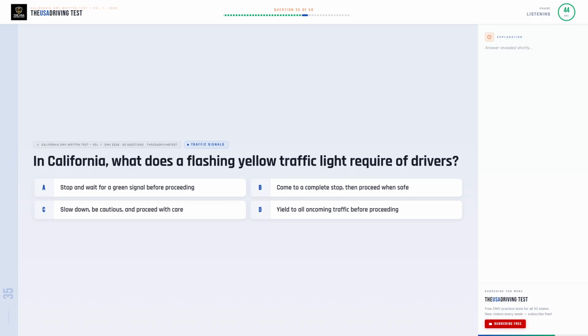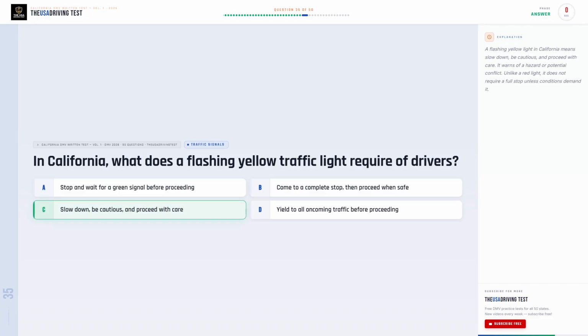In California, what does a flashing yellow traffic light require of drivers? Option A. Stop and wait for a green signal before proceeding. Option B. Come to a complete stop, then proceed when safe. Option C. Slow down, be cautious, and proceed with care. Option D. Yield to all oncoming traffic before proceeding.